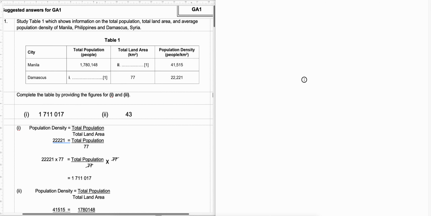Okay, hi everyone. This is to go through the Sec 2 GA1 review. Because we didn't have lessons to go through, this is to go through the review. Please make sure you do your corrections. The answer key will not be printed for you.